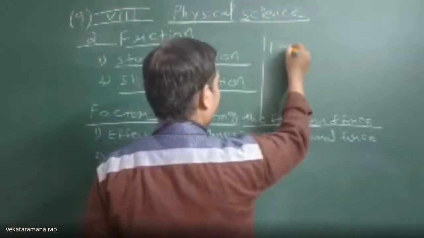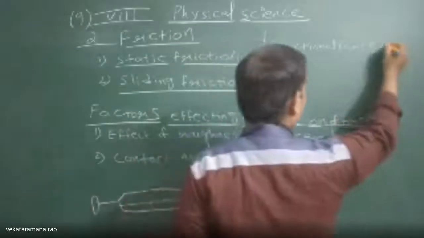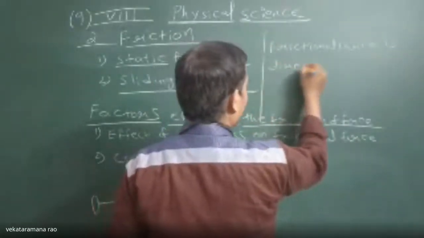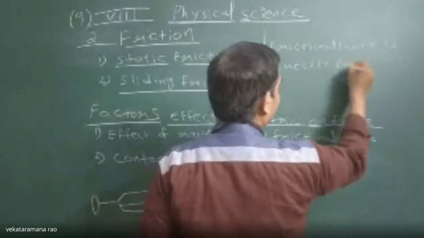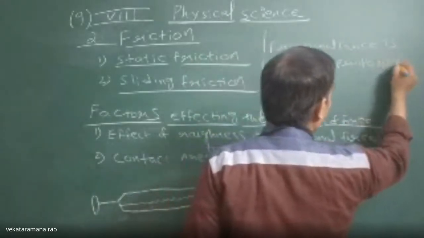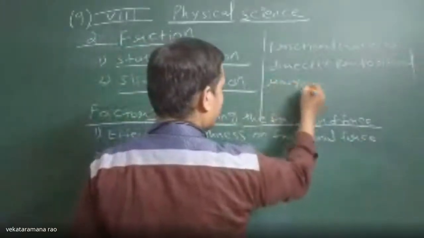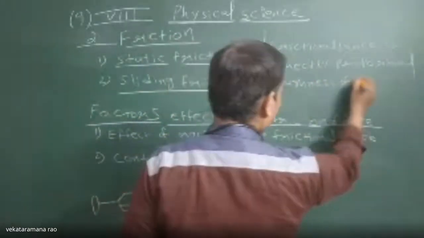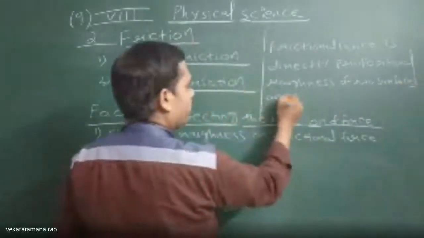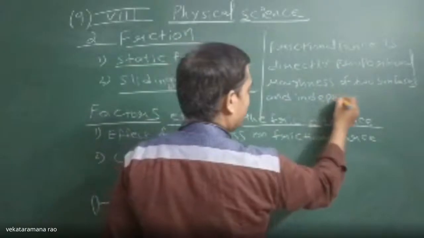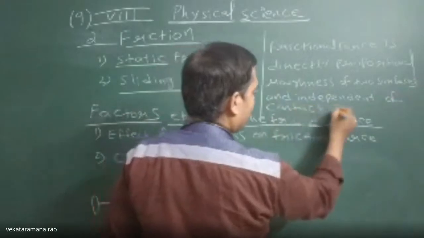So from these two experiments, what do you come to know? Frictional force is directly proportional to the roughness of the two surfaces, and independent of contact area.